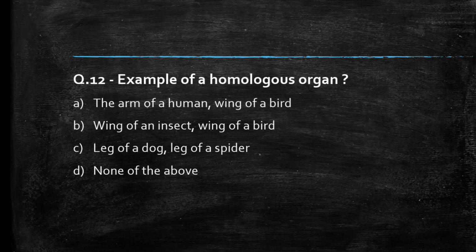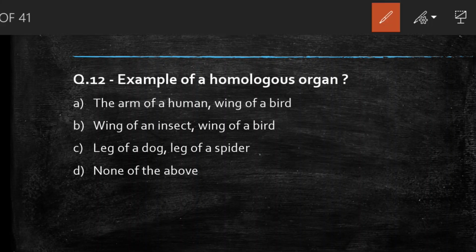Next question is, an example of a homologous organ: the arm of a human and wing of a bird, wing of an insect and wing of a bird, leg of a dog and leg of a spider, none of the above. Students, comment your answer. So the right answer to this question is option A, arm of a human and wing of a bird.